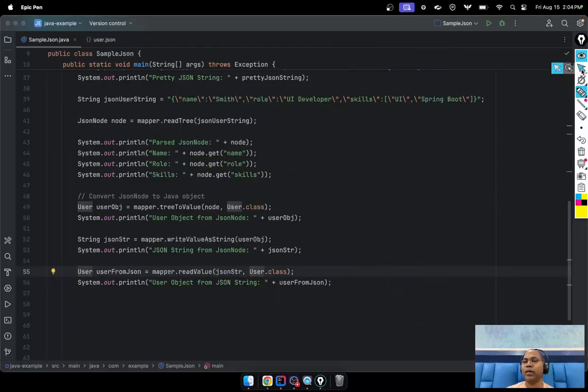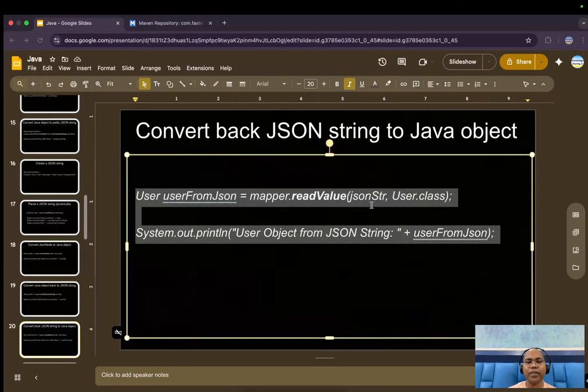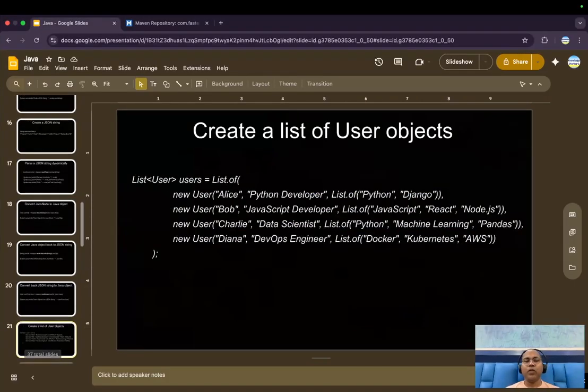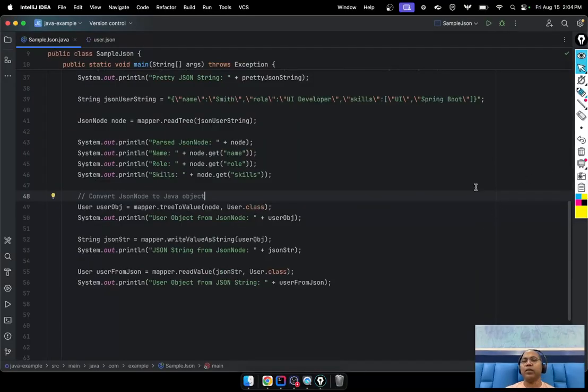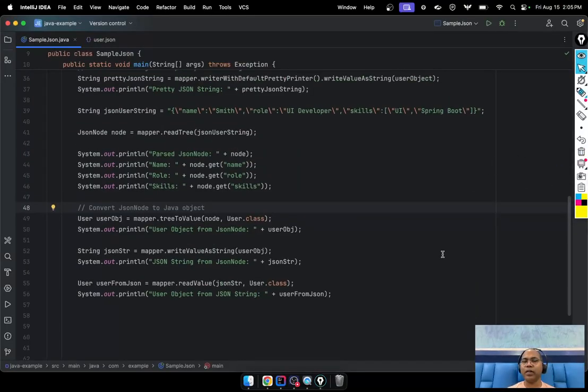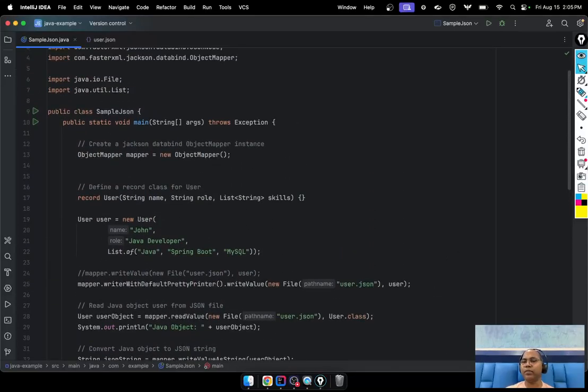Hope it's clear. Okay, let's move to the next. So till now, whatever we did was for the single object. So the first part we have done, the first part we have covered till now.